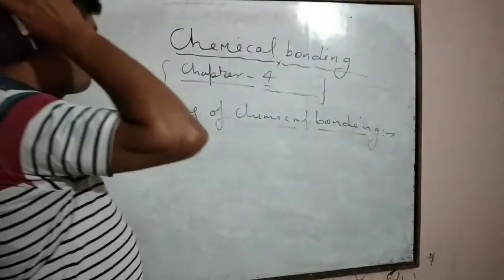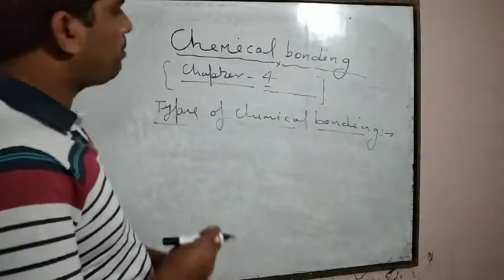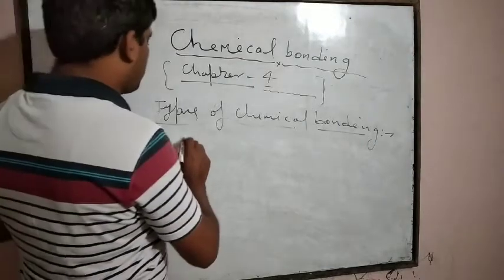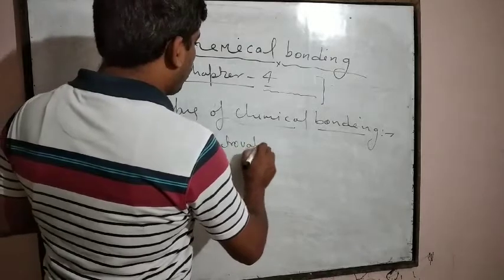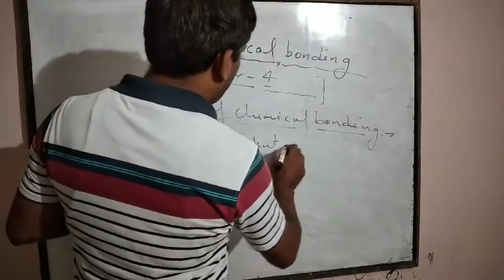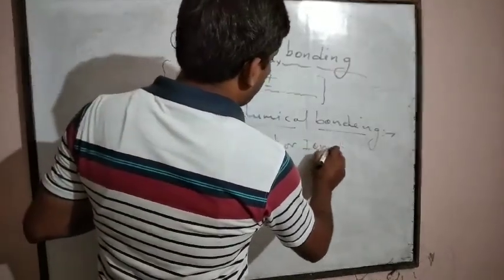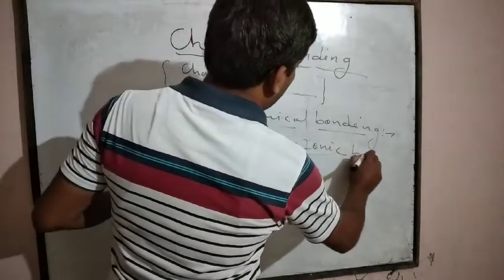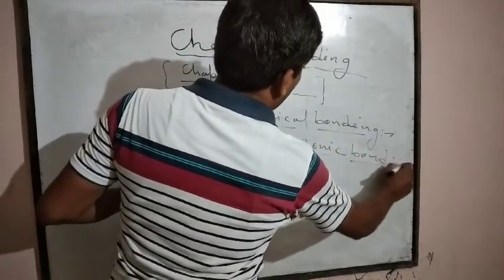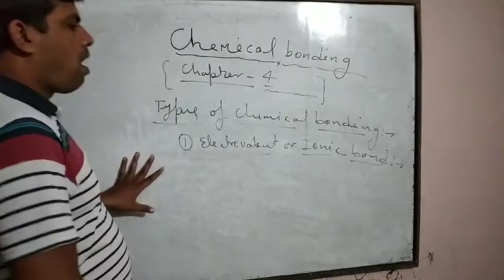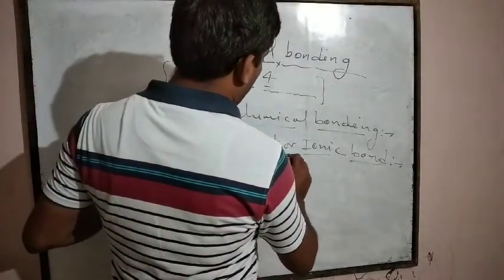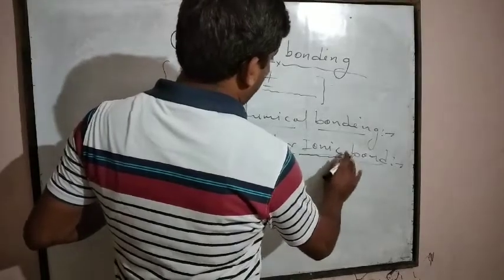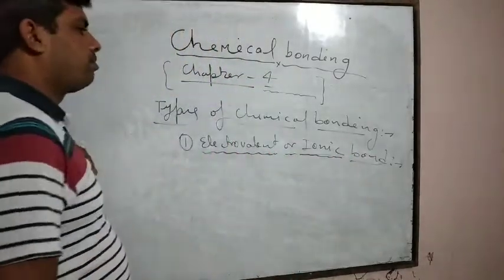Types of chemical bonding. And in types of chemical bonding, first we will discuss the electrovalent or ionic bond.